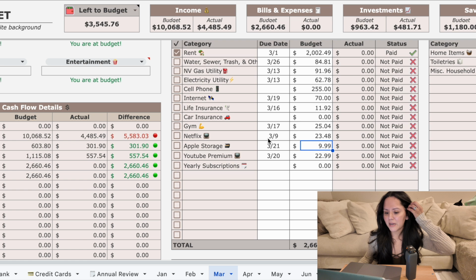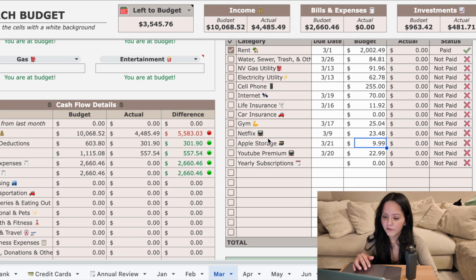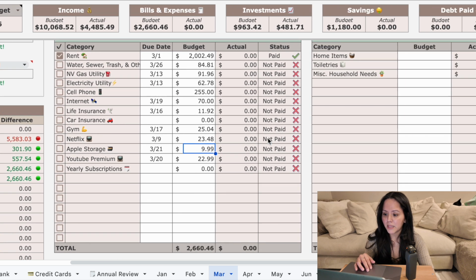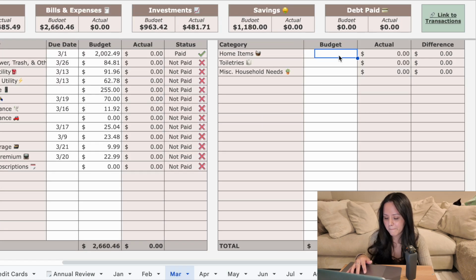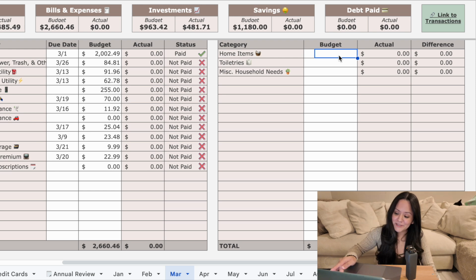Let's see how much we have left to budget. We have $3,545.76 left to budget. So for home items, I'm gonna do $10. I've been doing really good at not buying home items. I just do not want to buy any home items right now. I just don't want to buy things right now because we already have so many things and we need to purge with this move that's coming up. Moving is just so tiring. Just thinking about it makes me so tired. So $10 because we do not want to buy more things.